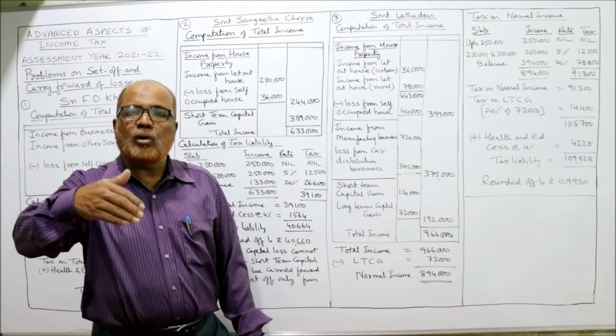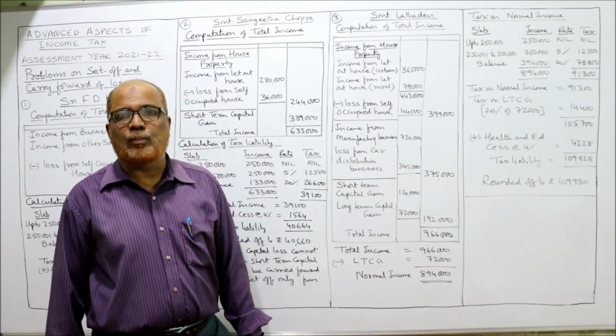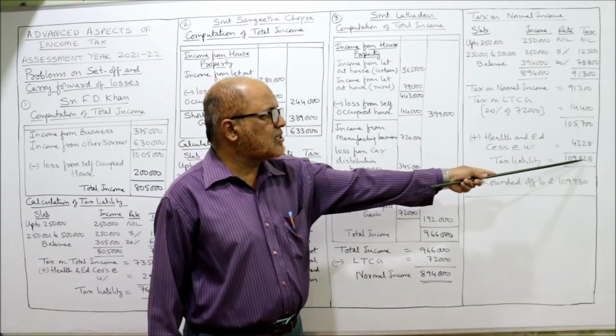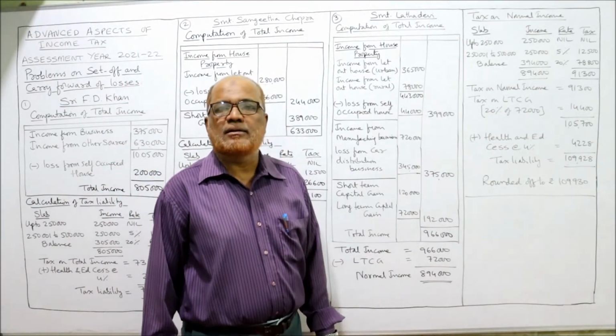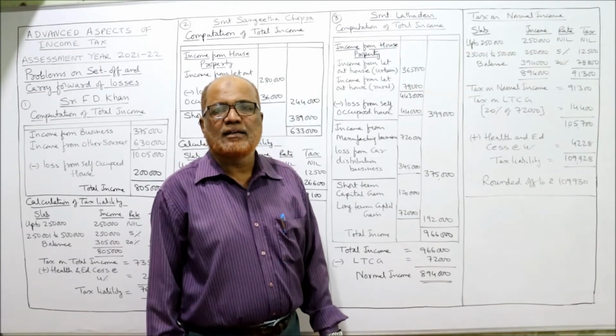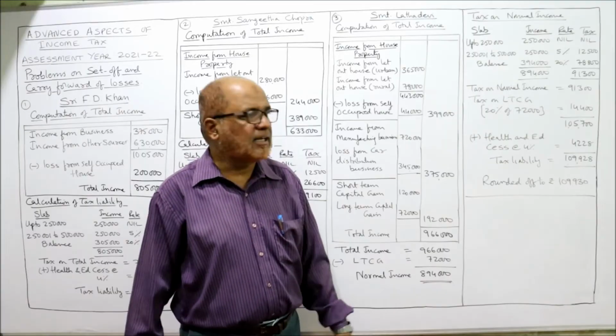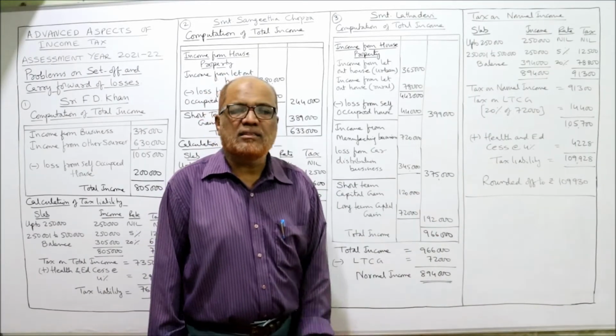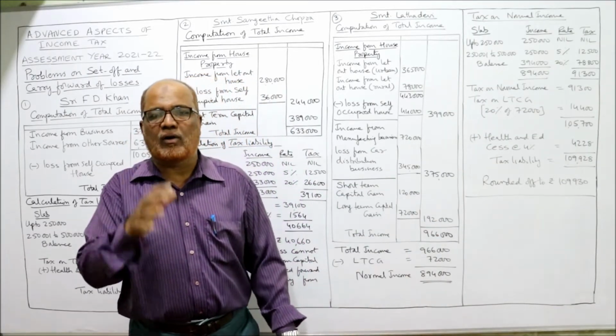Now we have to round it off to the nearest 10 rupees. The last two digits you see are 28. So we can round it off to the next 10, that is 30. 28 we have to make it 30. So 1,09,930 is the tax liability rounded off.